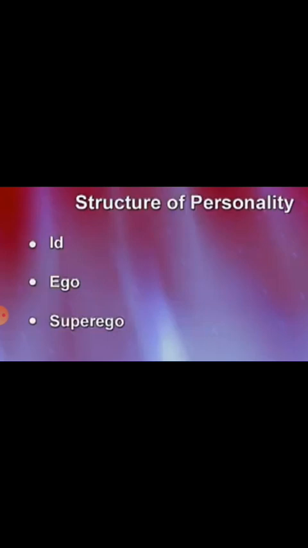Second is the ego. It grows out of the id and seeks to satisfy an individual's instinctual needs in accordance with reality. So basically the ego follows a principle known as the reality principle. That means it gratifies the needs of the id in a socially acceptable manner. It works by the reality principle and often directs the id towards more appropriate ways of behaving.